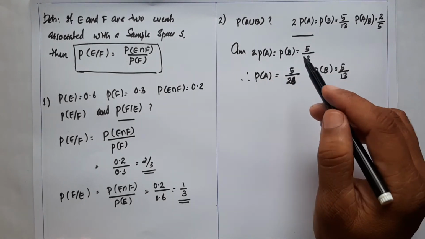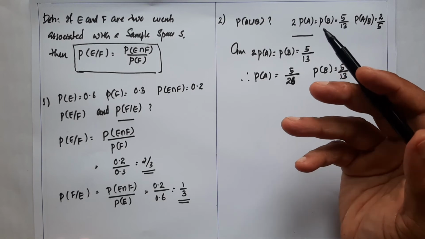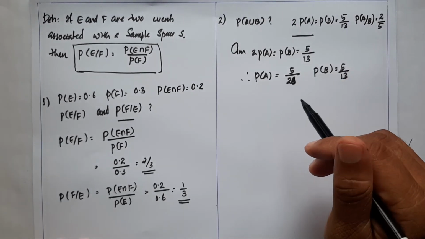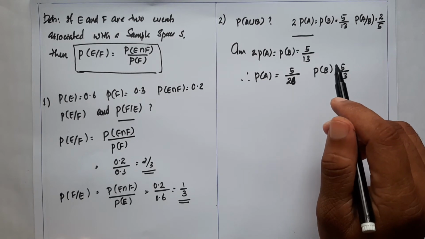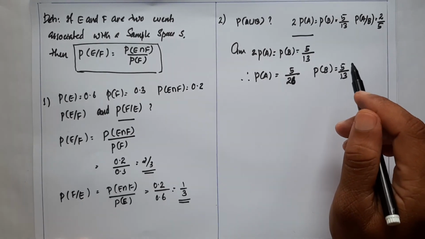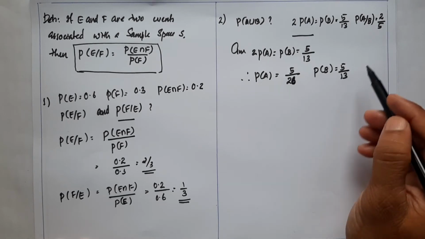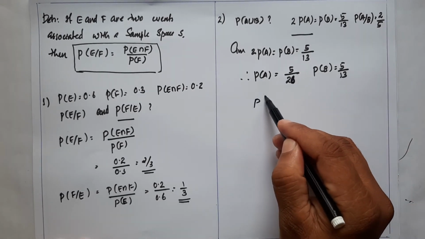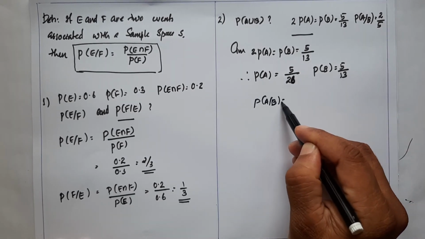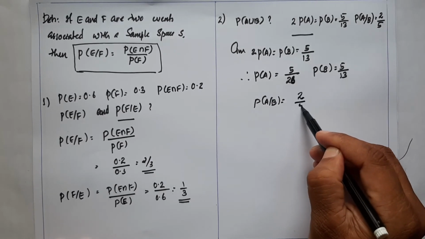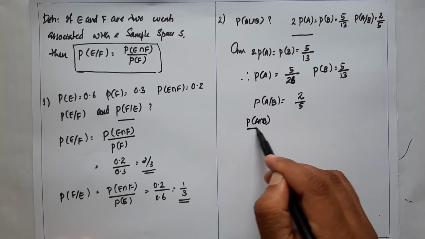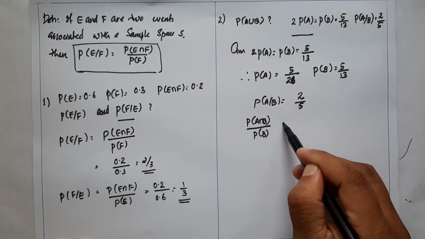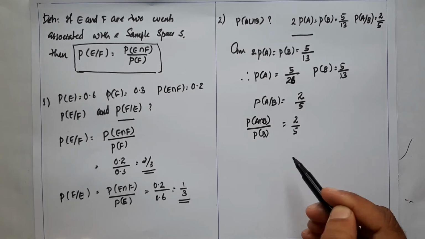For finding P of A union B, you know, as we discussed in our first year classes, P of A union B is equal to P of A plus P of B minus P of A intersection B. So now we find P of A intersection B using the conditional probability. The definition: P of A given B is P of A intersection B divided by P of B, which is given as 2 divided by 5.